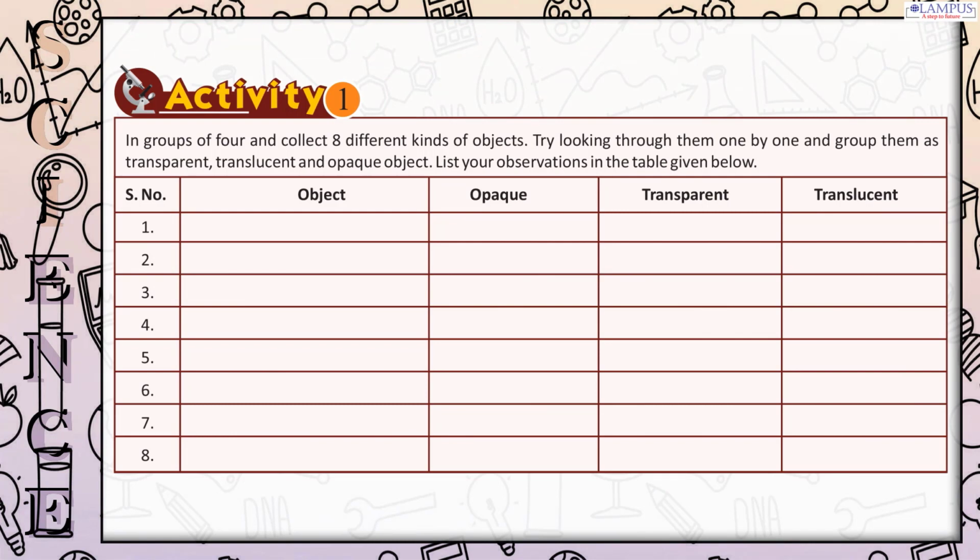Activity 1. In groups of 4, collect 8 different kinds of objects. Try looking through them one by one and group them as transparent, translucent and opaque objects. List your observations in the table given below. Serial number. Object. Opaque. Transparent. Translucent. 1, 2, 3, 4, 5, 6, 7, 8.